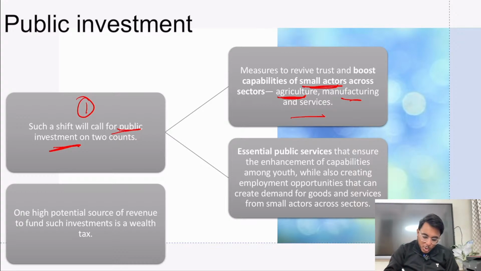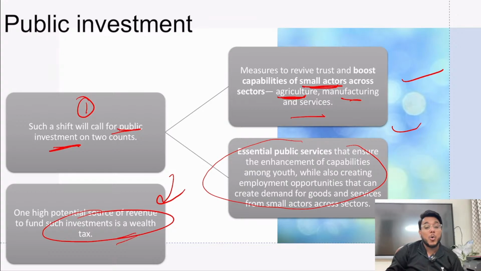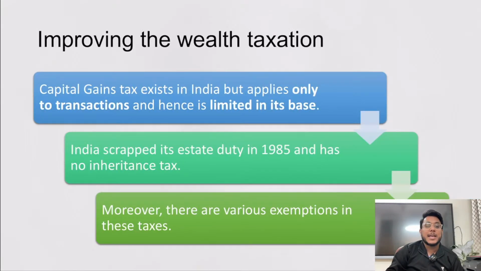Secondly, guys, essential public services need to be provided to youth. For example, they need to be given employment opportunities, skills, and vocational development. All such things are needed, and for that you need to spend. Now, investment is needed, and how will that money come? That money can come from the wealth tax.